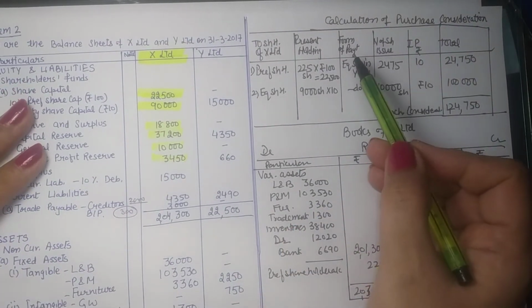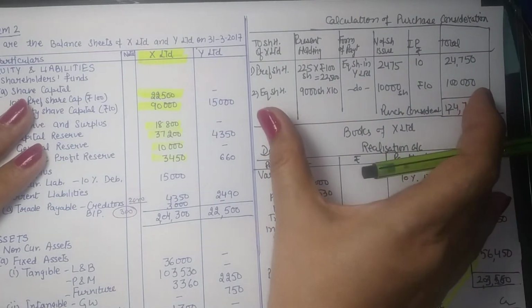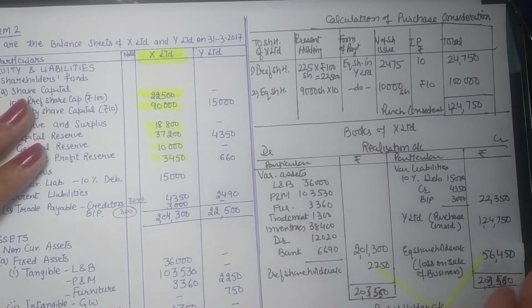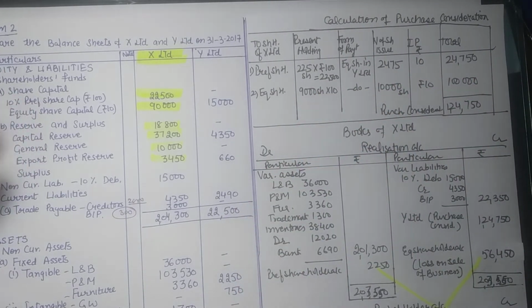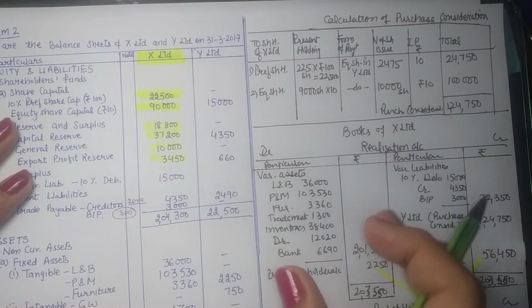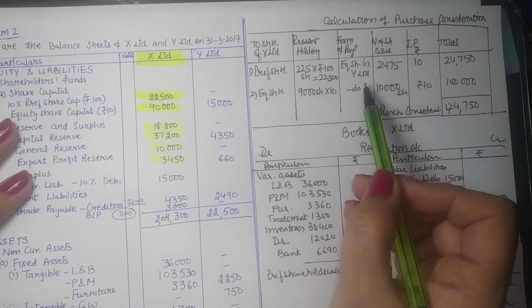selling company, vendor company. Let us revise the purchase consideration also, because this is a common thread. X Limited receives it, Y Limited pays it. So when we are to work in the books of Y company, they will be paying this consideration. So we need to know what it was. So let us revise, because a lot of days have passed in between.